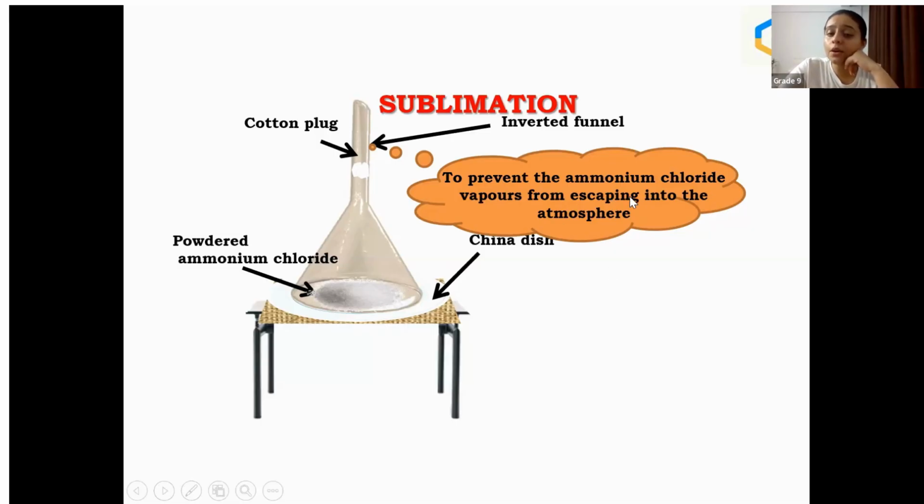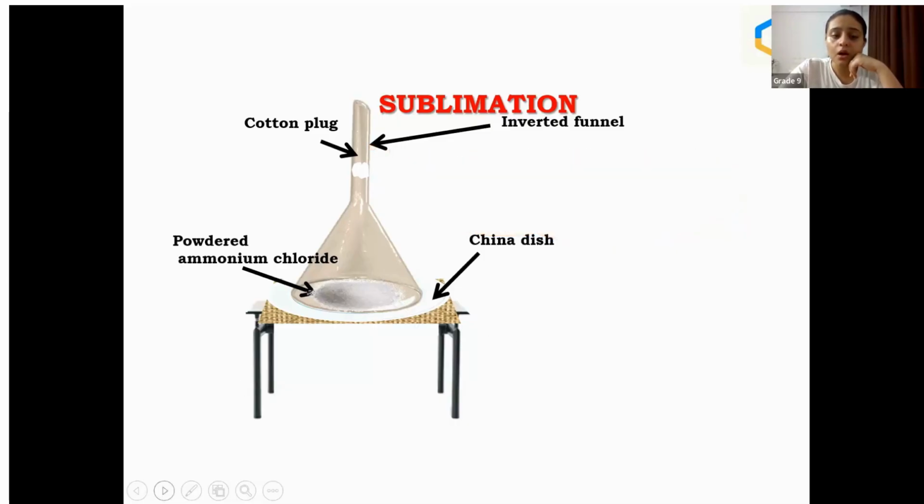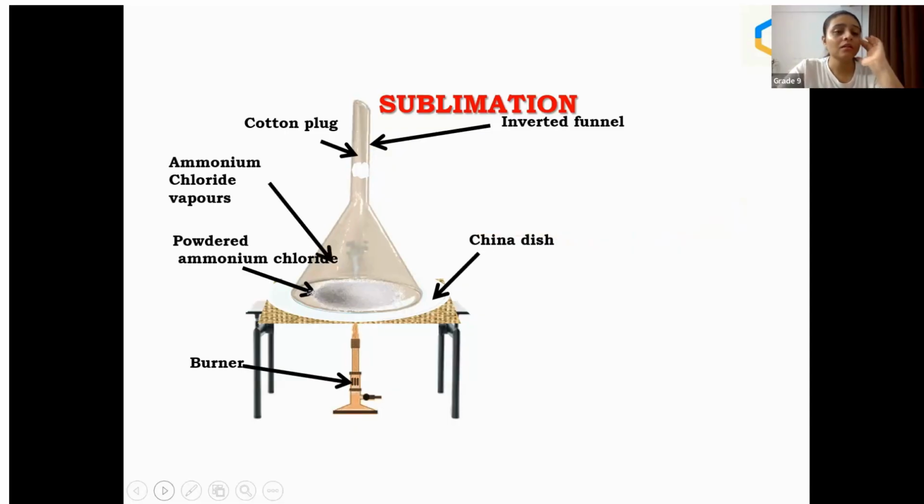To prevent the ammonium chloride vapors from escaping into the atmosphere, we are blocking it through this cotton plug. Now, next we are going to see what? Actually, ammonium chloride has a pungent smell, a very bad smell. Ammonium chloride vapors, powdered ammonium chloride, where you can see ammonia, ammonia has a pungent smell.